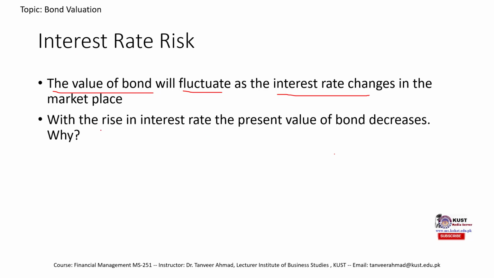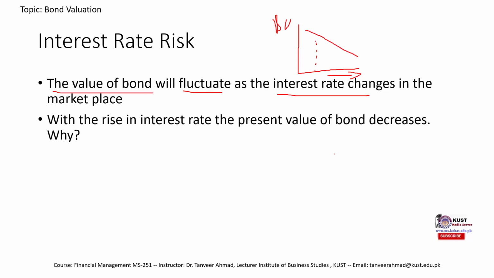So there is an inverse relationship between the value of the bond and the interest rate. When interest rate increases, the bond value decreases.